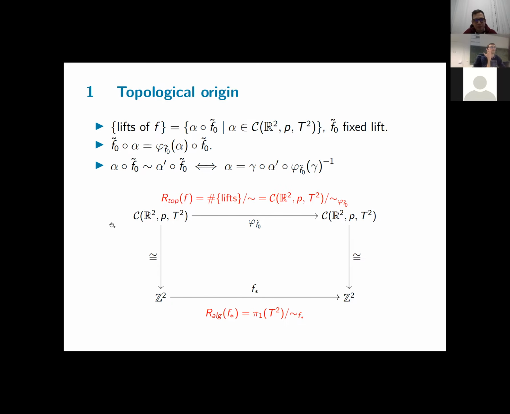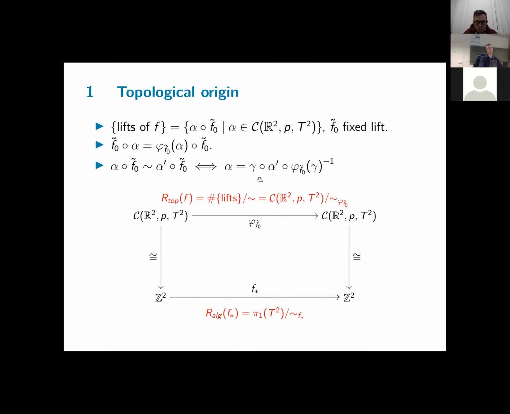Now, working on the group of covering transformations is still quite difficult, because it's difficult, first of all, to determine the universal cover of an arbitrary topological space, and to then compute its group of covering transformations. This can take some work. But there is another group related to a topological space, namely its fundamental group. And on this fundamental group, we have a very easy induced map, namely f star, the induced map on the fundamental group.